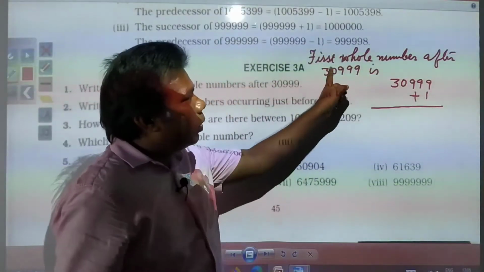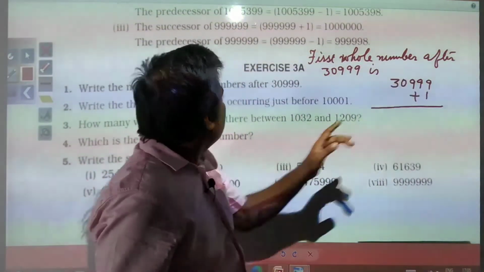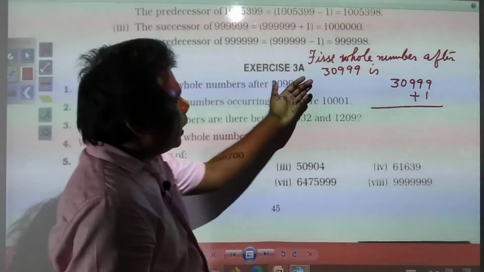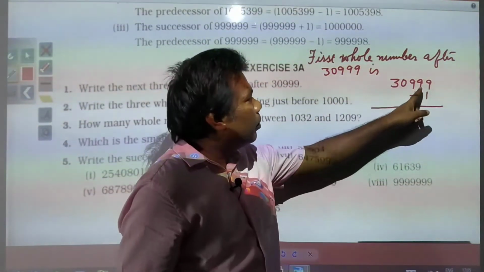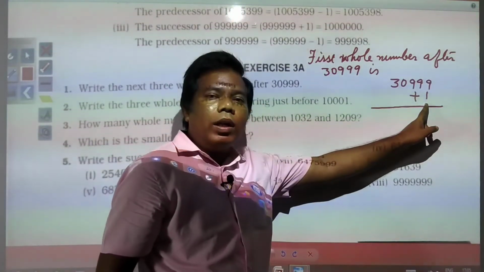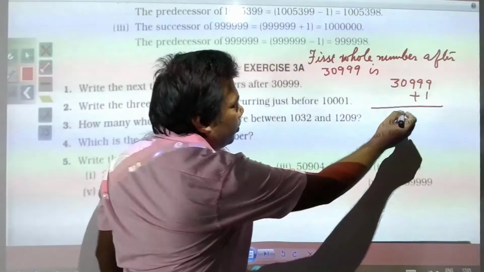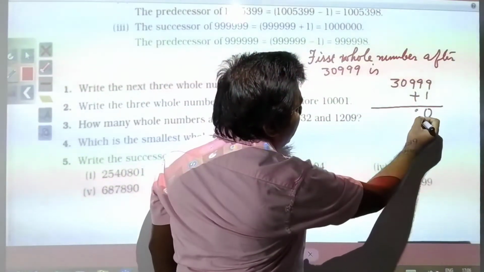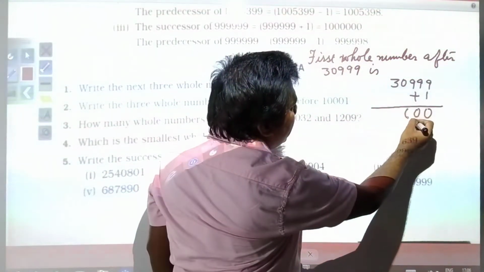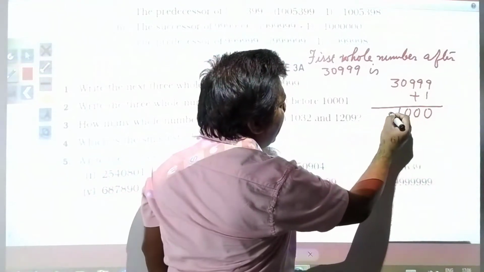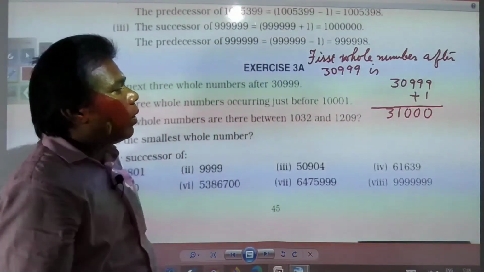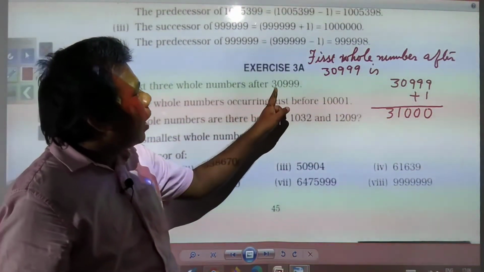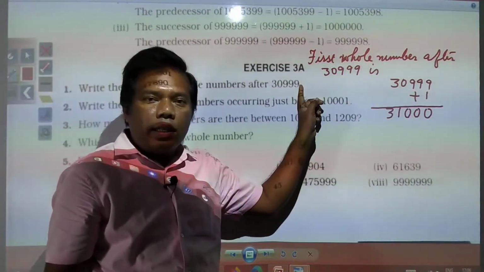We need to write the next 3 whole numbers. Just after this, the next number will be this number plus 1. So if you are adding, 9 and 1, 10, 9 and 1, 10, 9 and 1, 10, and here you will have 1 and 3. So 31,000 will be the next number after 30,999.